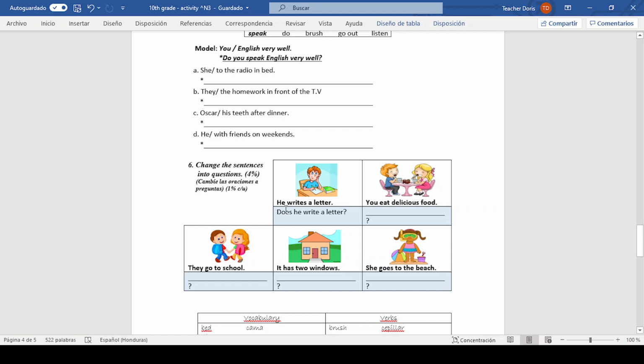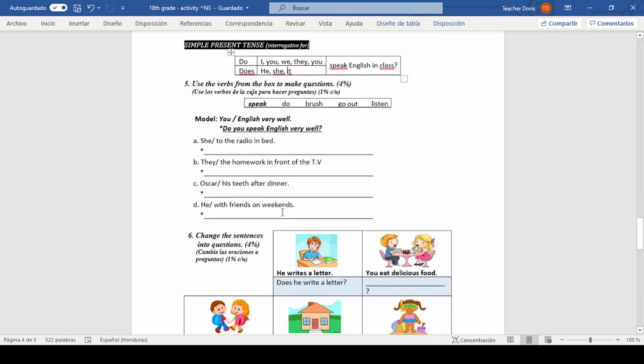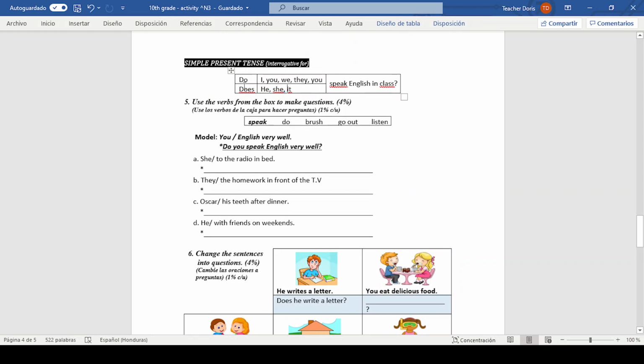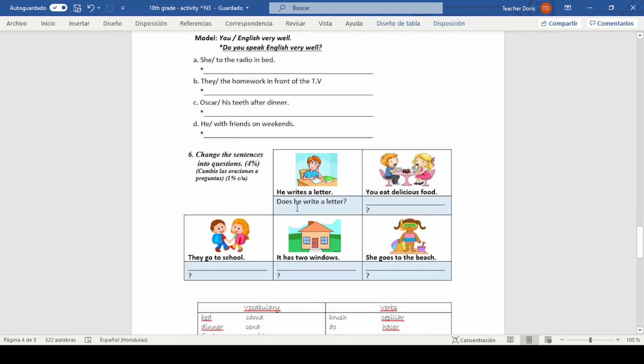Van a usar does, el auxiliar does con el pronombre he, because remember, does, we are going to use it with these third person singular pronouns, with he, she, and it. Okay, guys, here is the answer. Does he write a letter? And the question mark at the end. Y el signo de pregunta al final, porque si no tenemos este question mark, al final no sería pregunta.